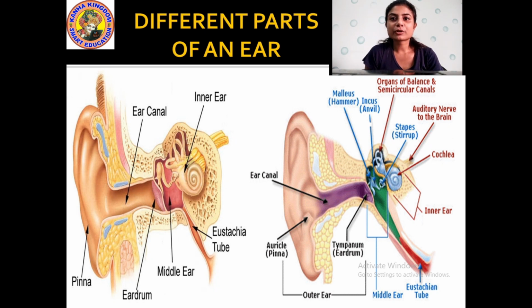So students, this is the pictorial diagram of the different parts of the ear. You can see the pinna, the outer part, then the ear canal. You can see it is written there. Then the eardrum. Then the middle ear, which is made up of three bones, malleus, incus and stapes. Then comes the inner ear or the cochlea, which is connected to different nerves which send the message to the brain, through which you can recognize the sound that is going on around you.